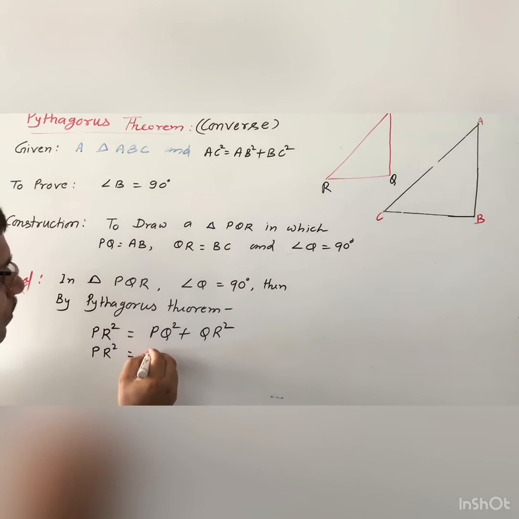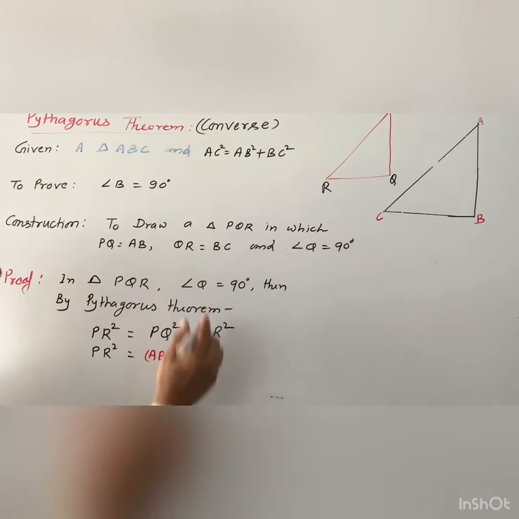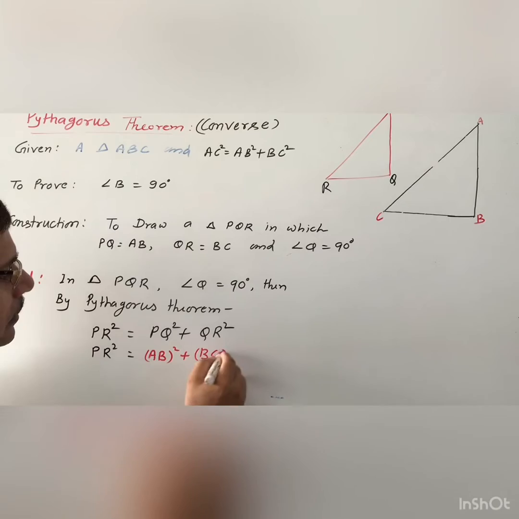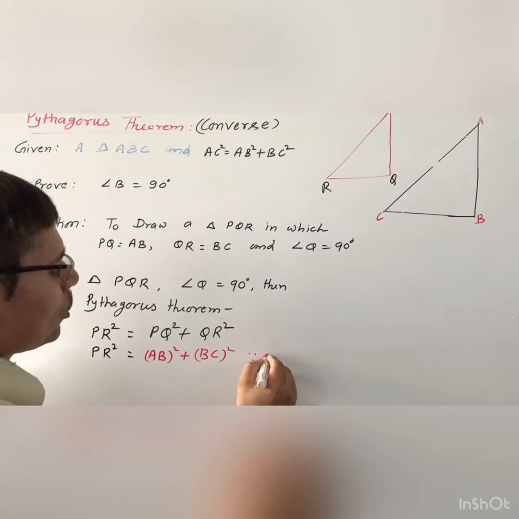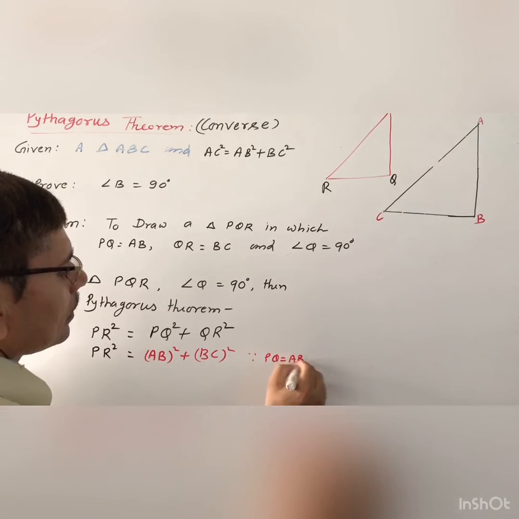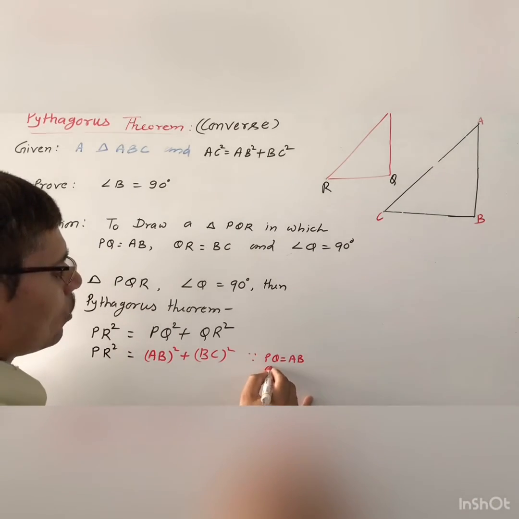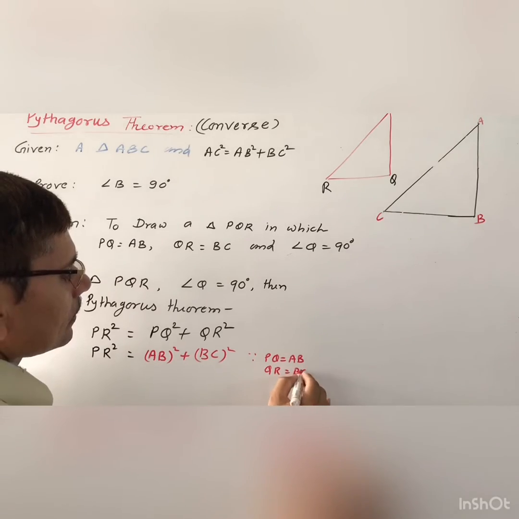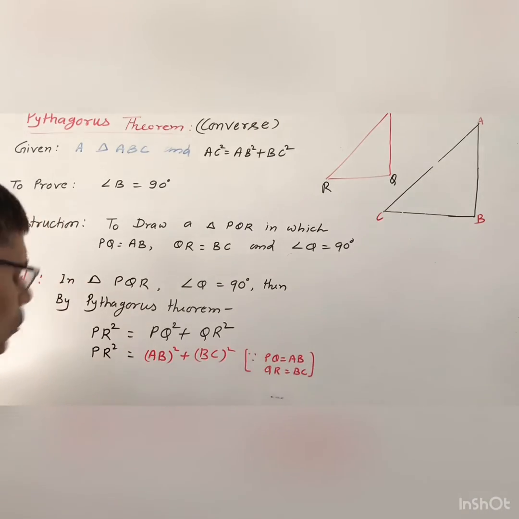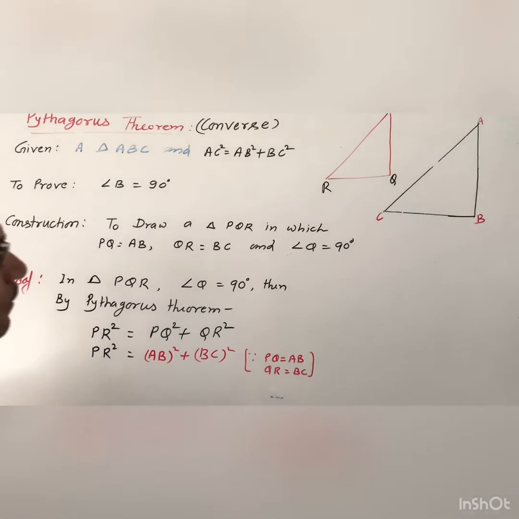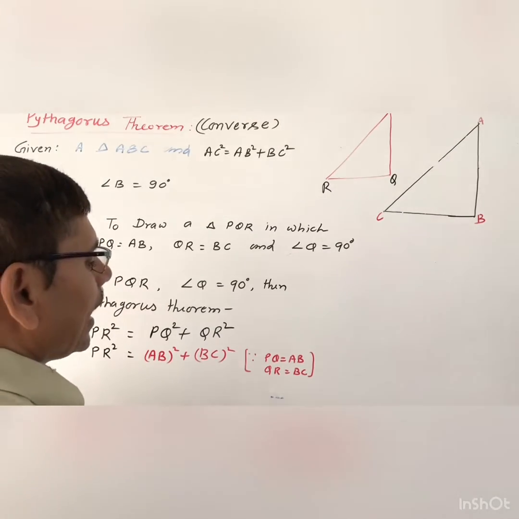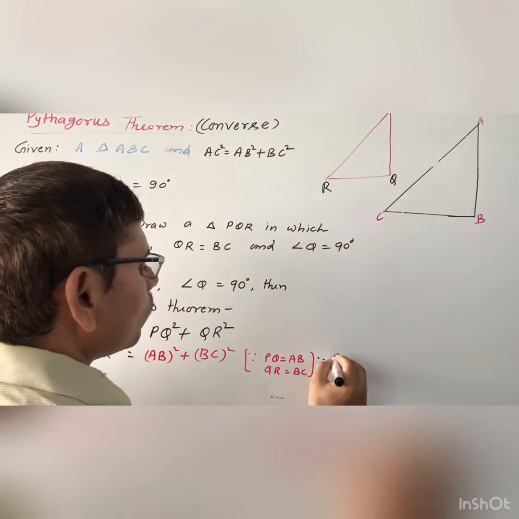So you replace PQ by AB, plus QR is given here as BC. Since PQ equal to AB and QR equal to BC, we will get equation number 1.